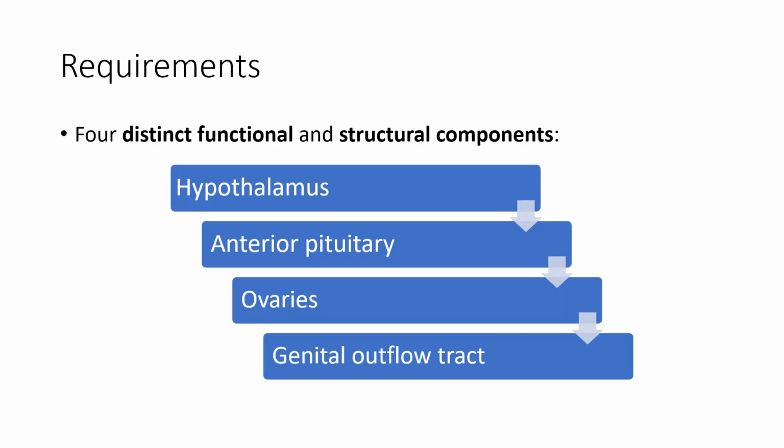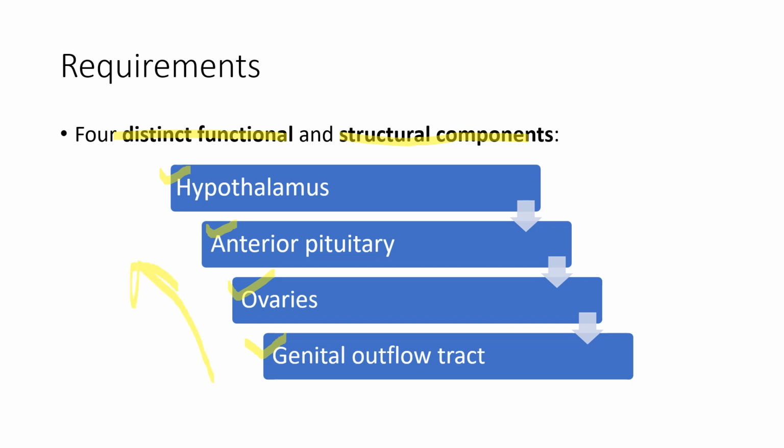Coming to the requirements, that is the functional component and the structural component for having normal menses. As we have discussed in the previous slide, this is the hypothalamus, anterior pituitary, ovaries and genital outflow tract, that is uterus, cervix and vagina. So for evaluation of a patient with amenorrhea, we will go in the reverse direction.